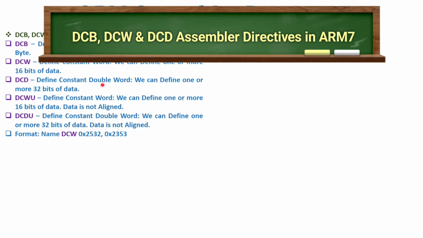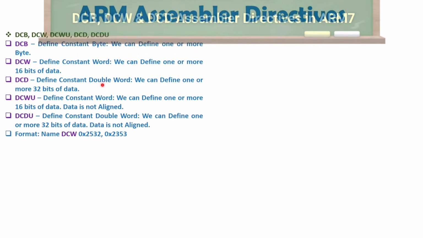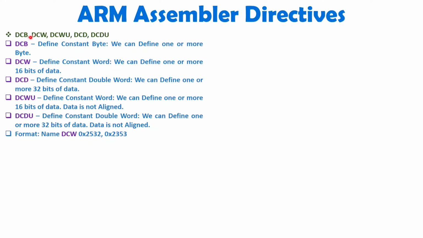Now my dear students, let me explain how to define data inside ARM. If you want to define a byte, you can write DCB. If you want to define a constant word, you can use DCW. You can define a double word with DCD. Here, double word means 32 bits of data, word means 16 bits of data, and byte means 8 bits of data.